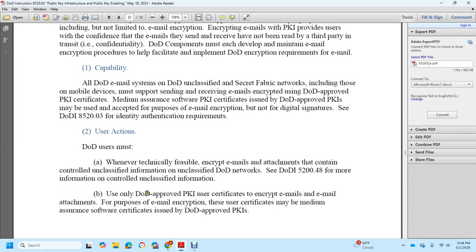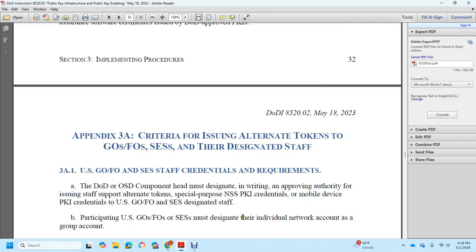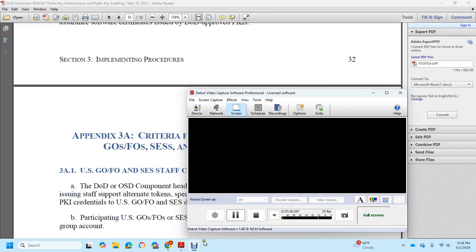For DoD approved public key infrastructure, use the certificate for encrypted emails, either for email authentication or email encryption, used for certificates made by the medium assurance software certificate issued by the DoD approved public key infrastructures. In Appendix 3A, criteria for issuing alternative tokens to general officers and flag officers, and for the senior executive service with their designated staff. So that was part 3, and then we'll move on to the appendixes.